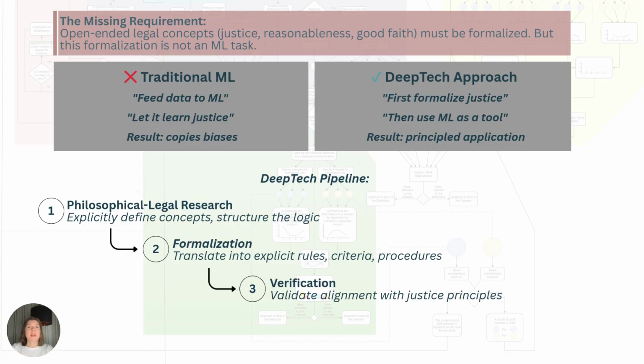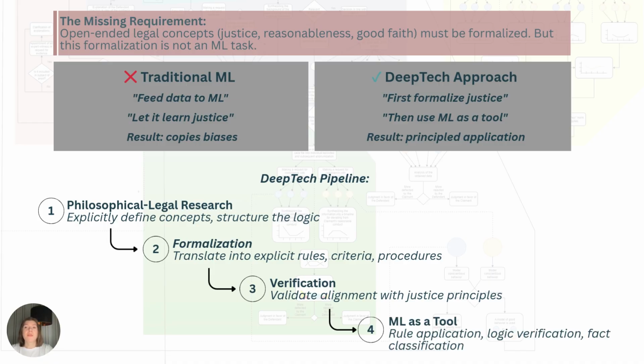The third stage is validation. Before we run anything, we test it. We check that our formalization really captures what we intended. We test hard cases and check it against first principles. The fourth stage is application. When everything is ready, the machine simply applies the logic. It doesn't learn, it doesn't guess, it applies.